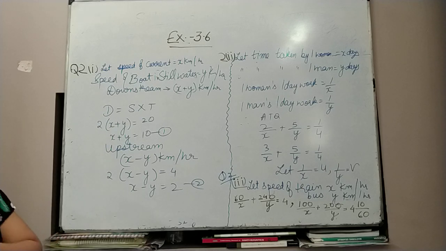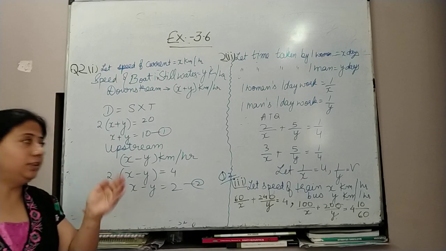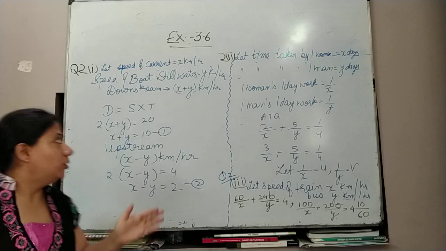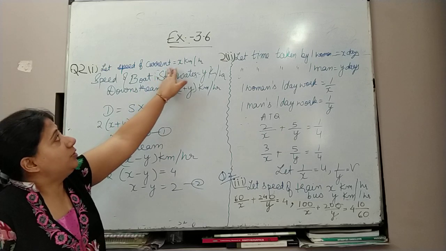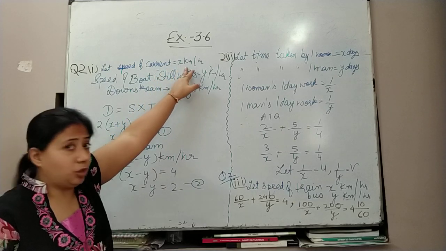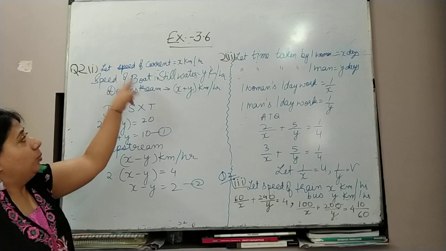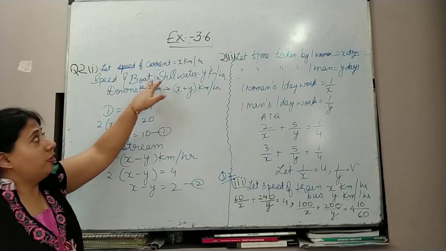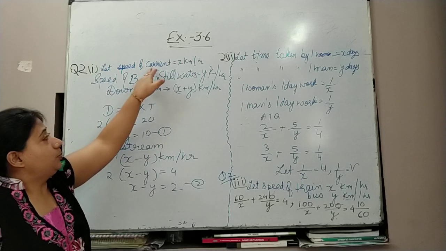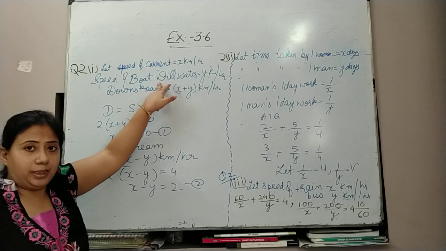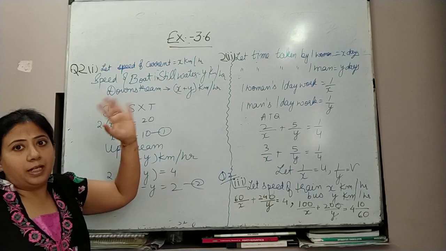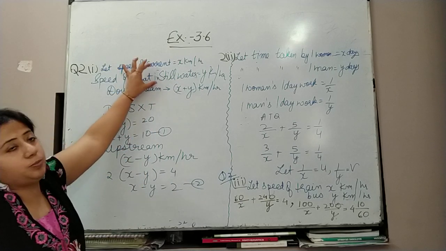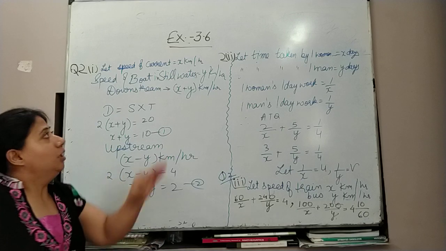He is saying this girl is rowing downstream 20 km in 2 hours. Basically this question is dependent on speed. The speed of current means the waves of water, that is x km per hour. Second, when you are boating, the speed of the boat must be there. So whenever you get a question related to rowing, you have to assume these two speeds, one of the current and one of the boat.